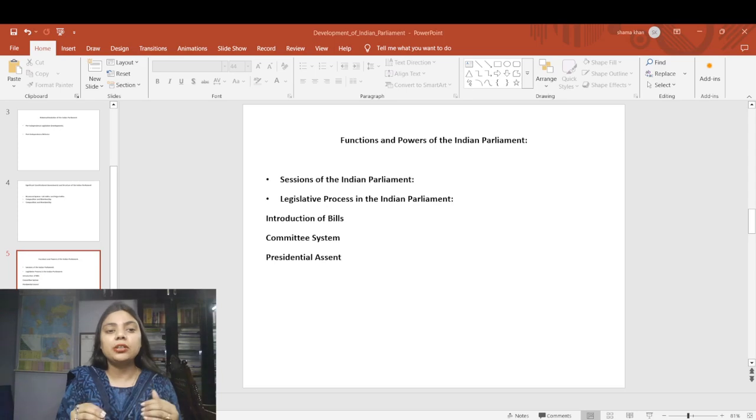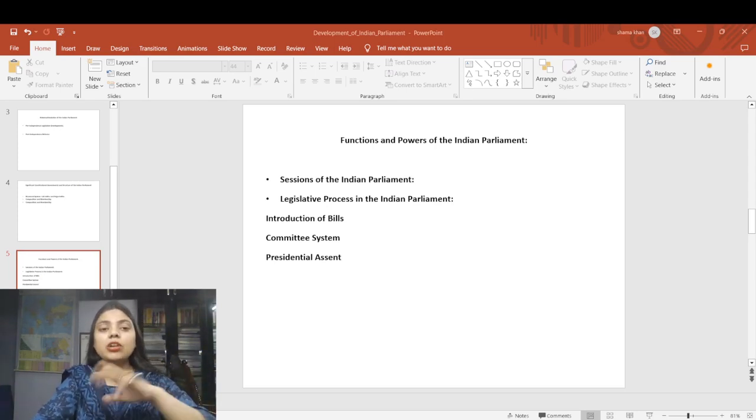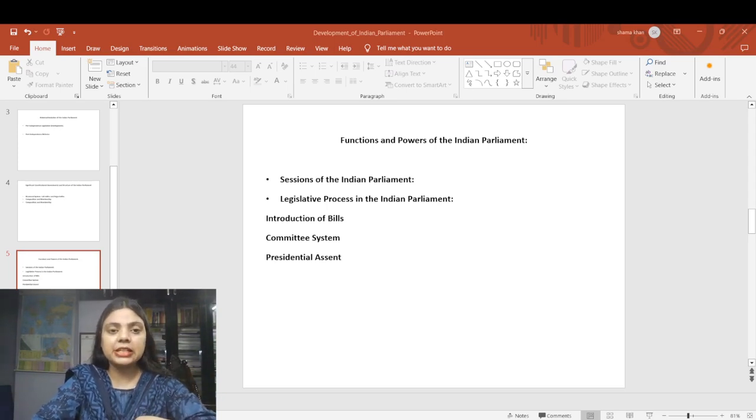So this is what is written in a constitution. The option given was wrong. Let's talk about the legislative process in India's parliament.